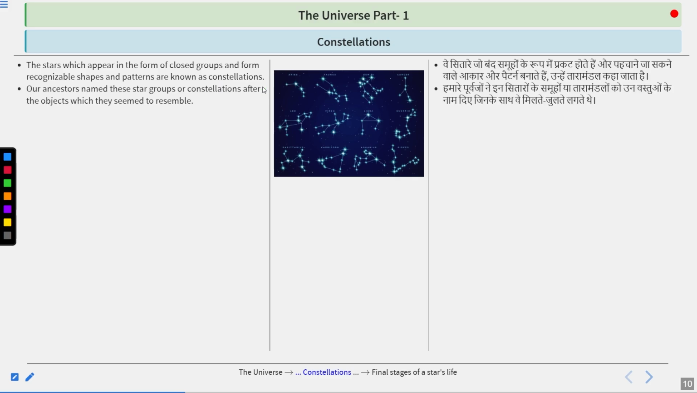Our ancestors named these stars or constellations after the objects which they seem to resemble. So you can say, prior to us, the humans that were living there, our ancestors, observed these shapes and whatever they resembled, and named the star groups or constellations after that. The Indian name for the constellation is Nakshatra.